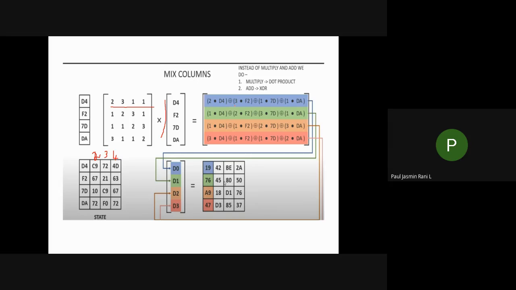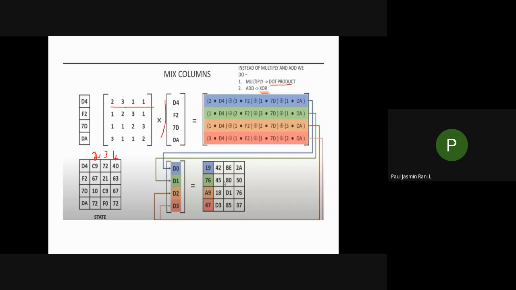You should not do an addition operation. Instead of that, you have to do a XOR. So this is a dot product, and this is a XOR you have to do. Okay, so 2 dot D4, XOR. Next one, 3 dot F2. Next one is XOR. Next one, F dot 7D. Next, XOR.